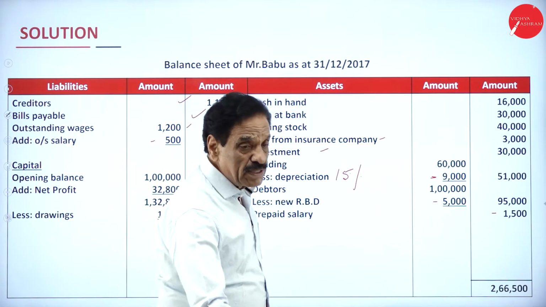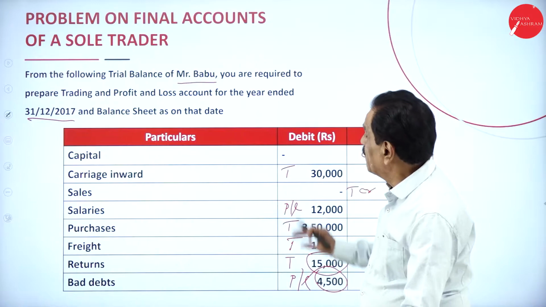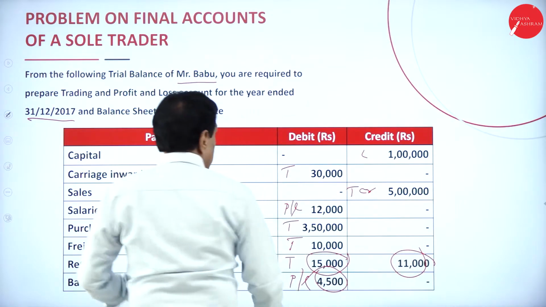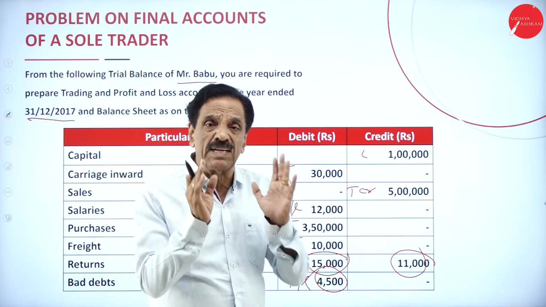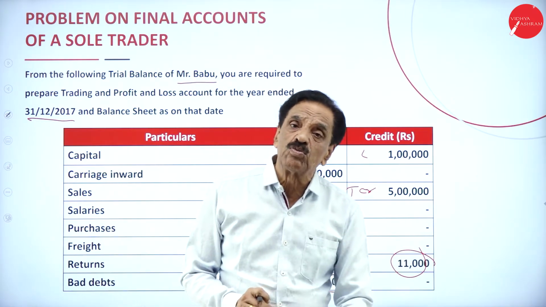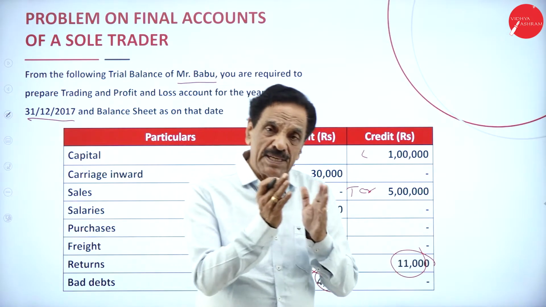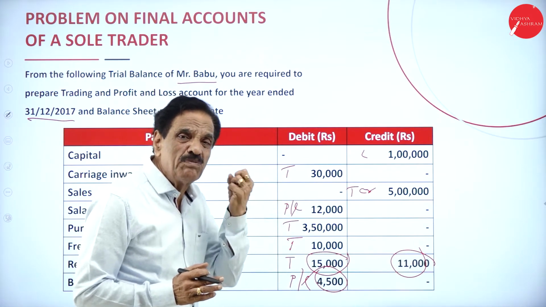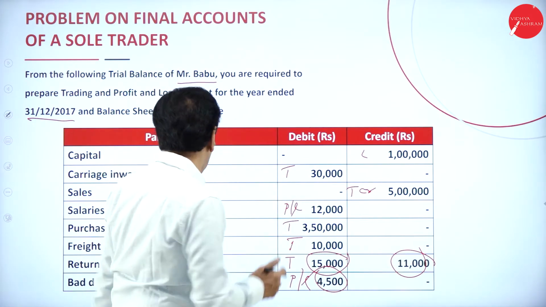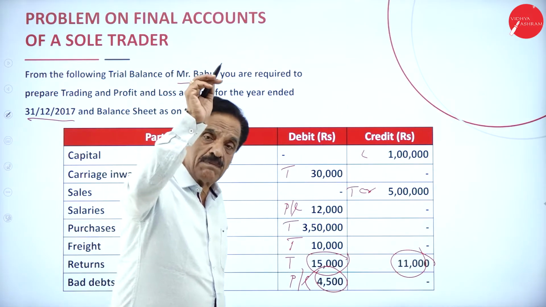Now I will explain once again. We'll go back to the problem once again. They will give you this trial balance. You must be in a position to bifurcate the trial balance. Trial balance shows debit side assets, credit side liabilities, debit side expenses, credit side income. If you are in a position to bifurcate, it becomes easy for you. Capital is a liability item, directly goes to the liability side.